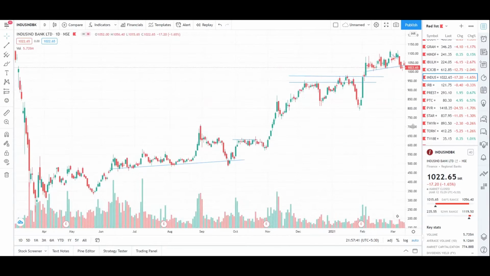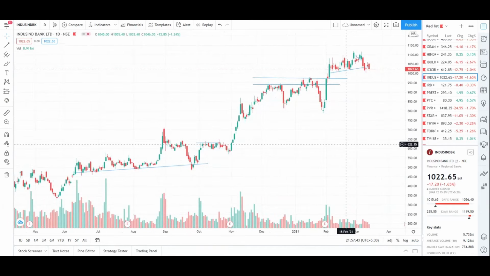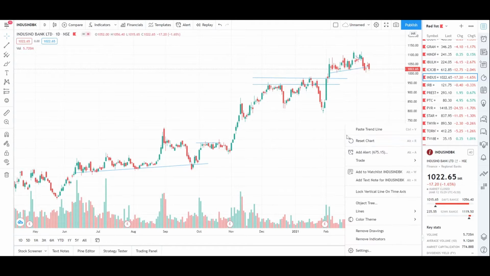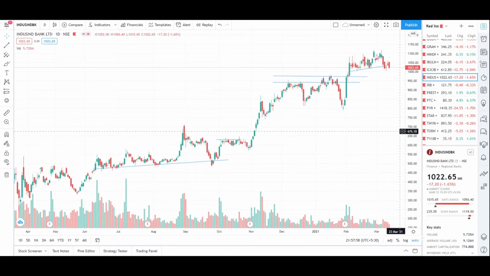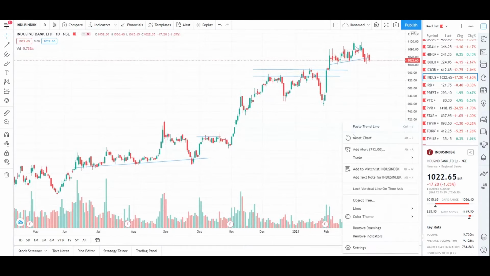In this video, I'll be explaining about a trade that we took recently in IndusInd Bank and why it didn't turn out the way we expected it to be. This is a mistake that happened on my part. I'll explain why the entry seemed so good, and there's something that I missed out during the entry that I'll explain.